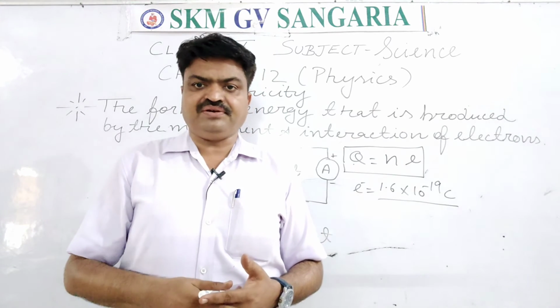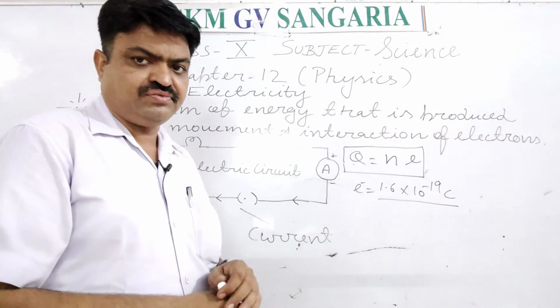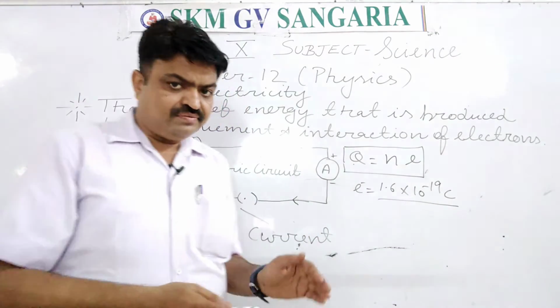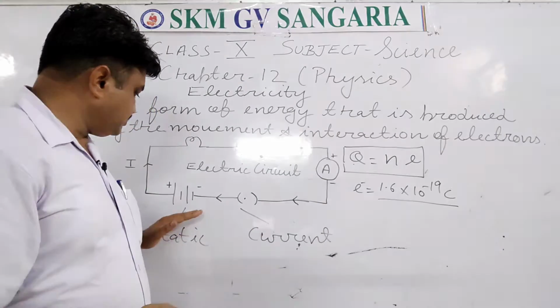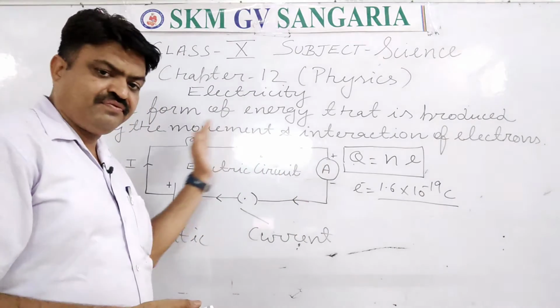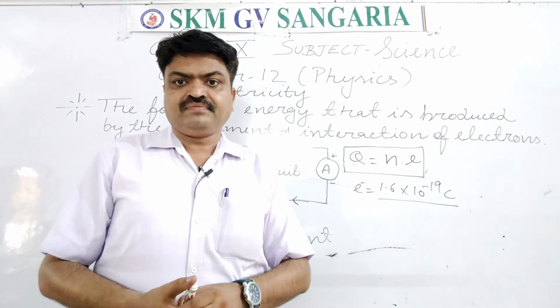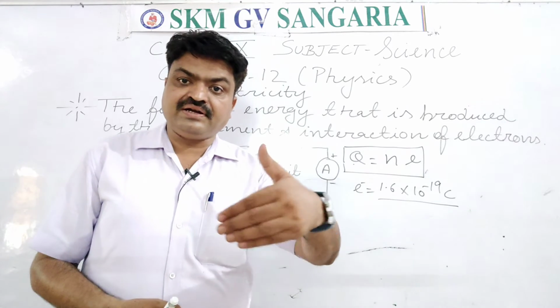So with the help of an ammeter, we measure the electric current, student. So in this, static electricity is found inside the battery, but current electricity is found inside the electric circuit or inside the electrical devices.